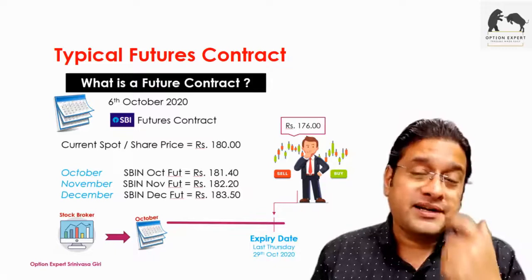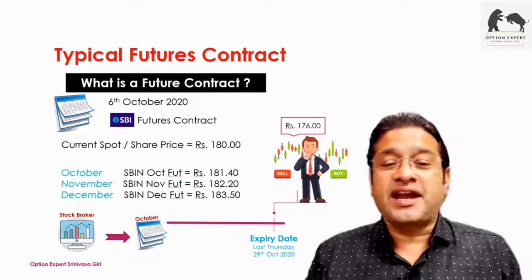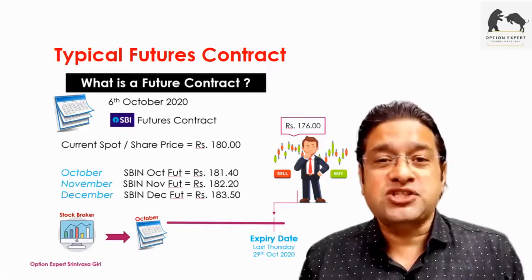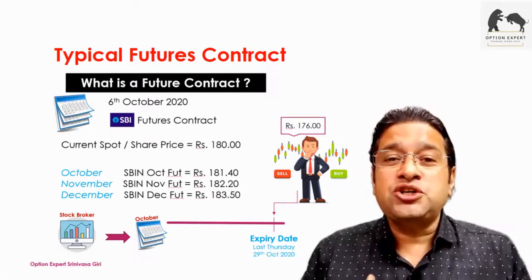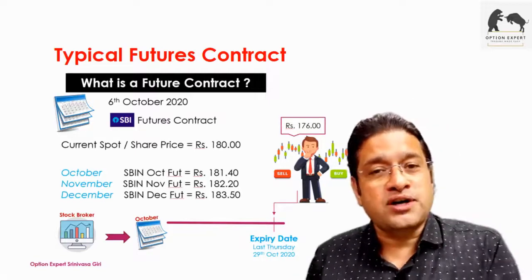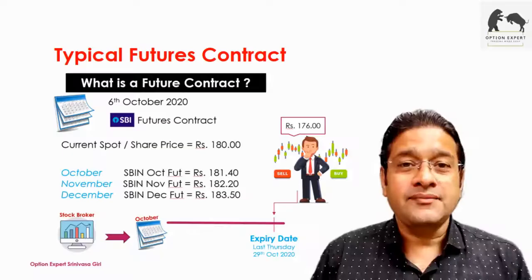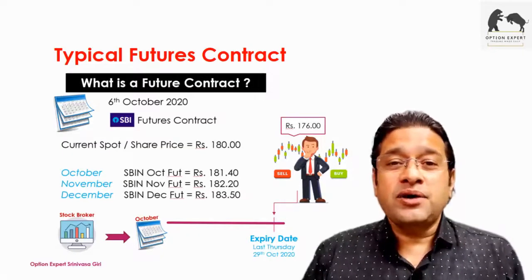Now, how do I trade this? It's a contract. In equity markets, it's very simple.